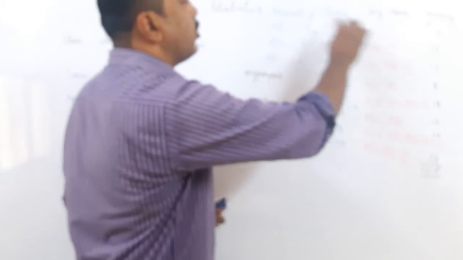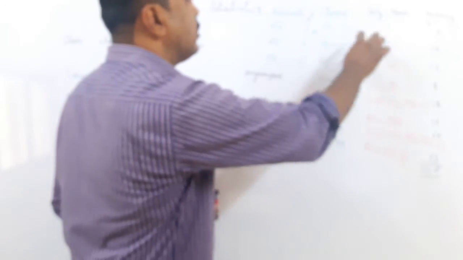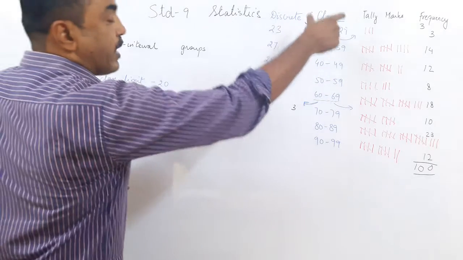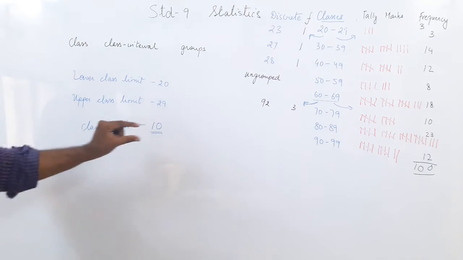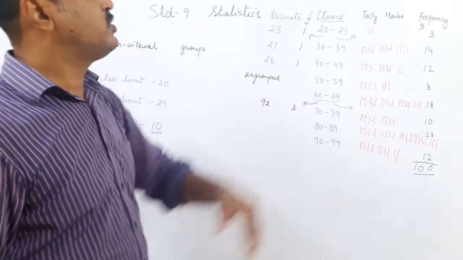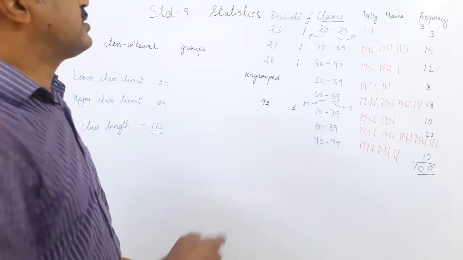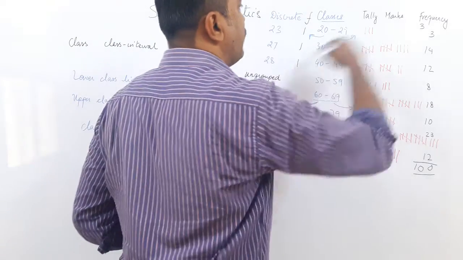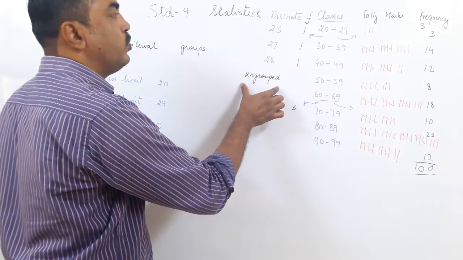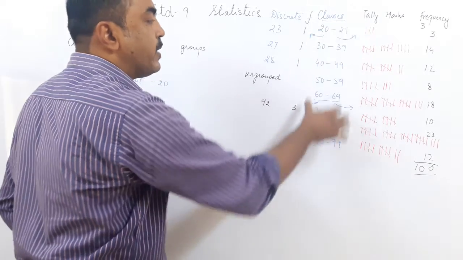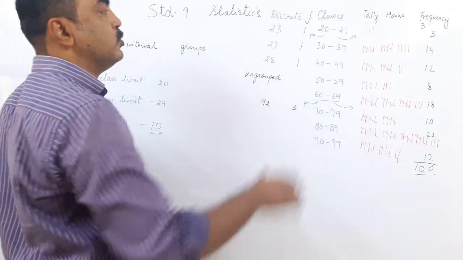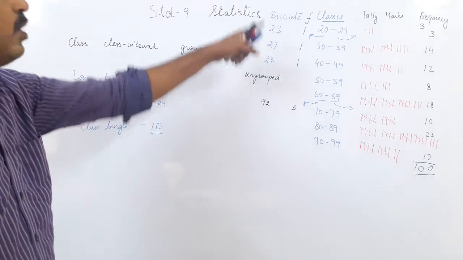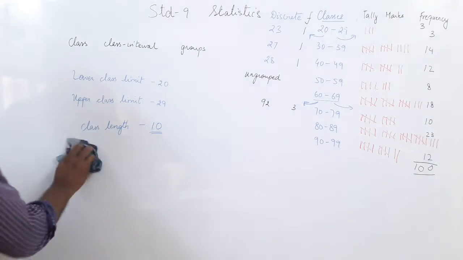So how did I make my work easier? From 20 to 29, then 30 to 39, in each place the class length remains the same. For every class the upper limit and lower limit change, but the class length remains the same. So what you see here today, based on yesterday's sum, we have got discrete frequency distribution, also called ungrouped, when you do not group them up. If you do not make the groups, but just write the numbers, then you get an ungrouped frequency distribution. Okay, I'll give an example of discrete frequency distribution. Let us take an example.